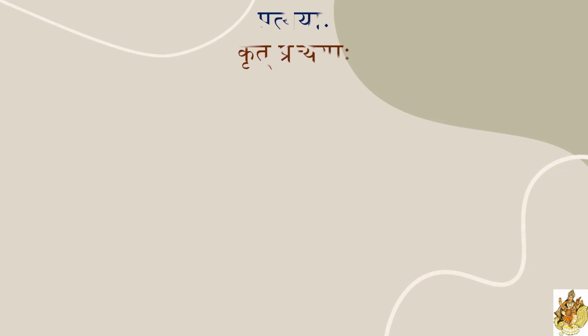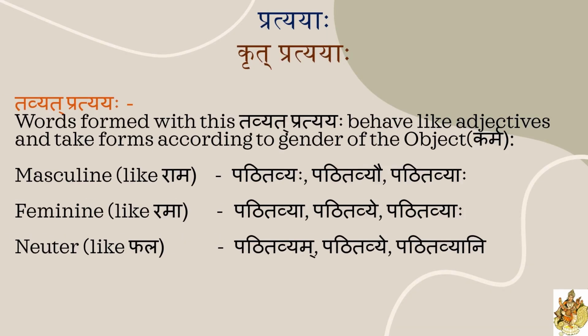One more point you need to remember for this tavyat pratyaya is that words formed with this tavyat pratyaya behave like adjectives. This is more important. And they take forms according to the gender of the object. Because by adding tavyat pratyaya, the word will be used in karmavachyam and bhavavachyam.